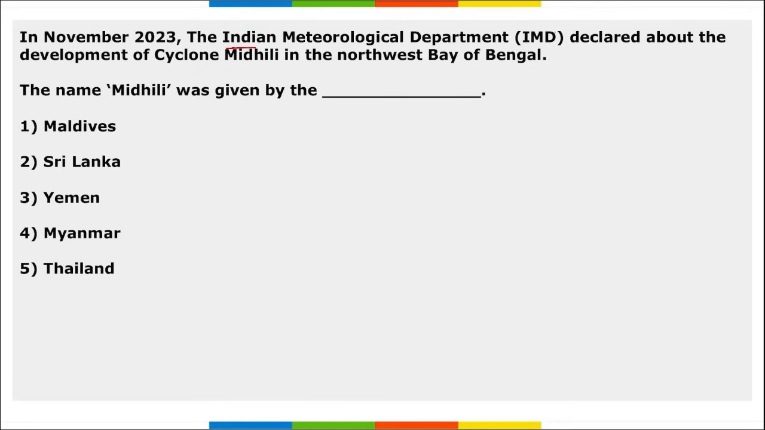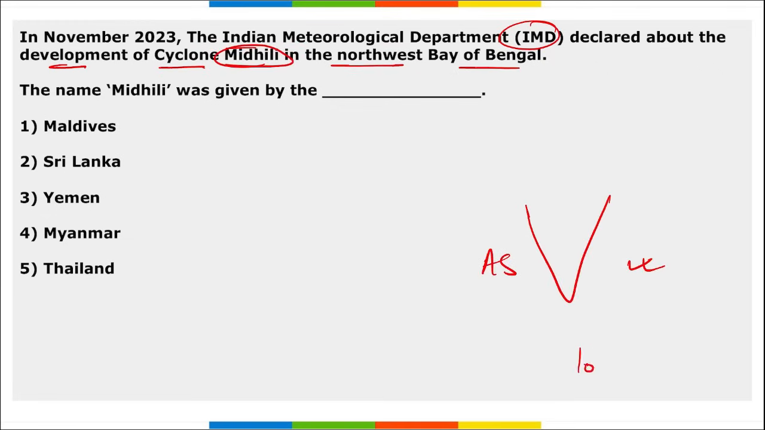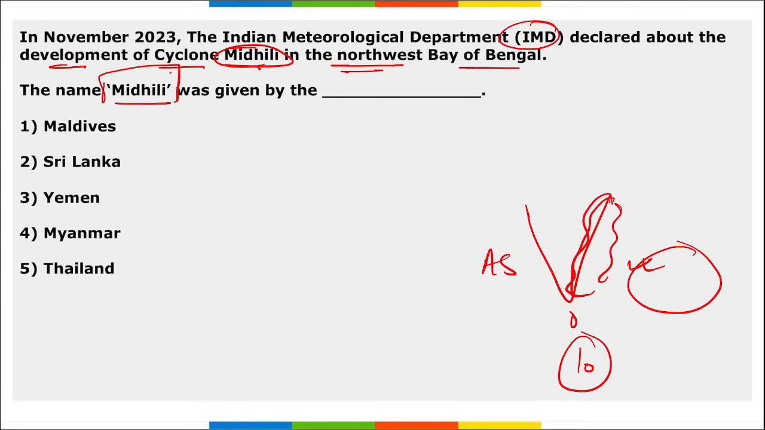Next, in November, IMD declared about the development of cyclone Midhili in the northwest Bay of Bengal. Where is Bay of Bengal? This is the Bay of Bengal, Arabian Sea and Indian Ocean. Sri Lanka is here, right? So in this region, these are the states that will be affected by this cyclone. Question asked is the name Midhili was given by which country? So this Midhili was given by Maldives, right?